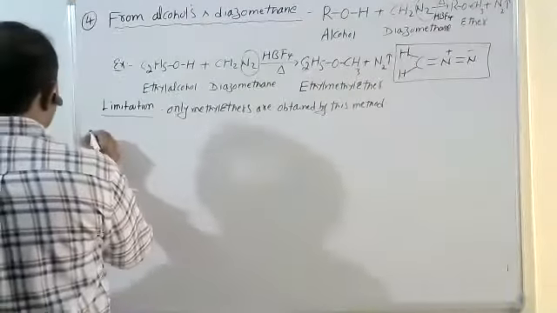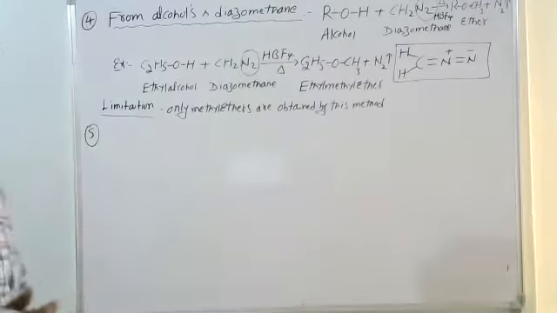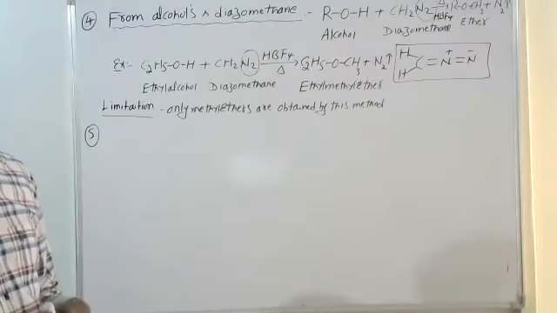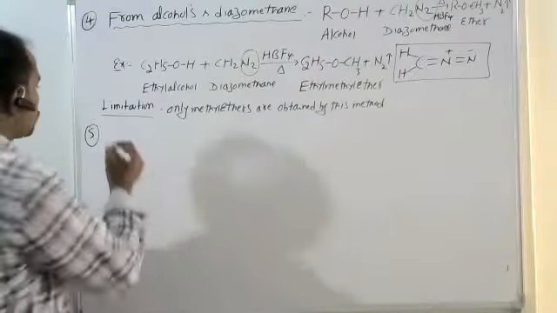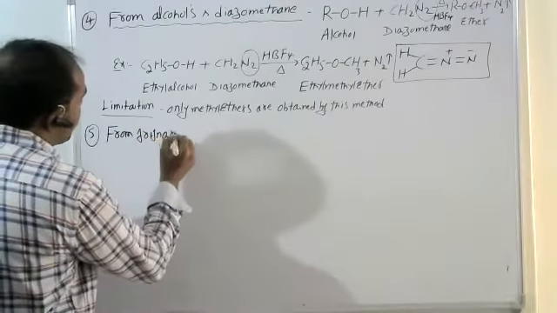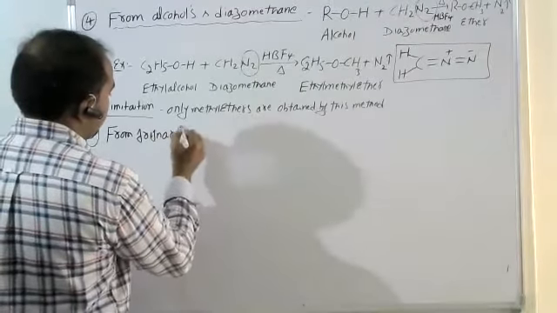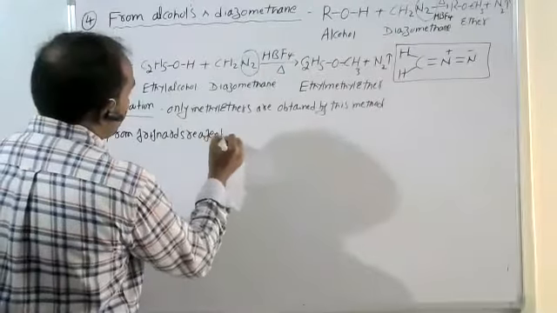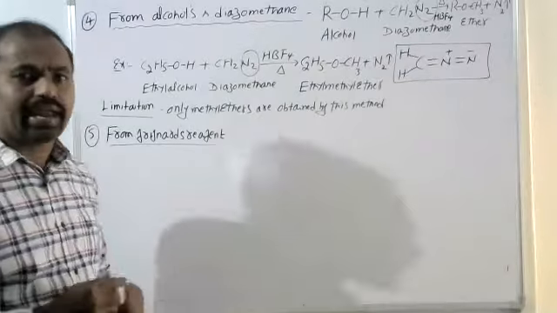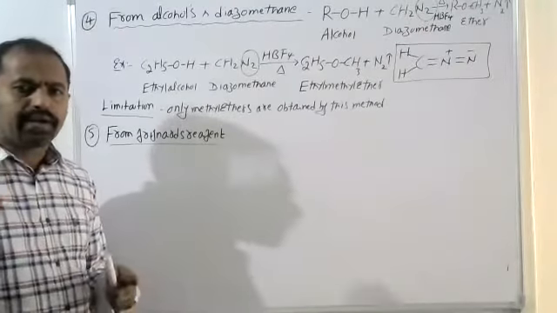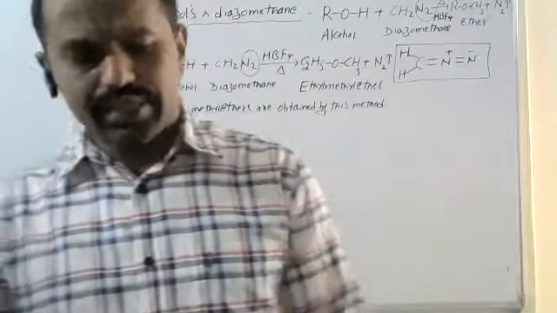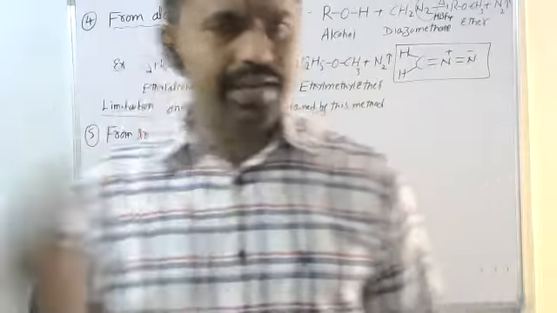Next one, from the objective point of view, the ethers are obtained from Grignard's reagent. We know that RMgX, alkyl magnesium halide, is called Grignard's reagent. Particularly in this process, we take alpha halo ethers that react with Grignard's reagent.